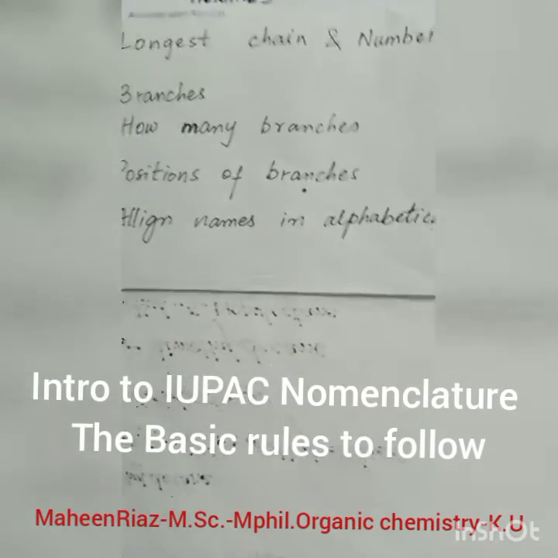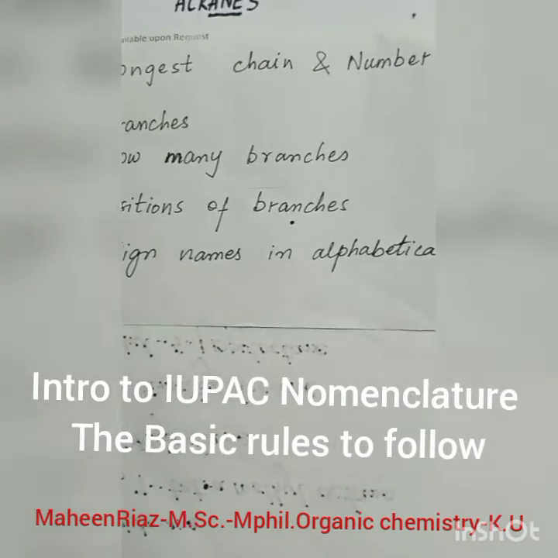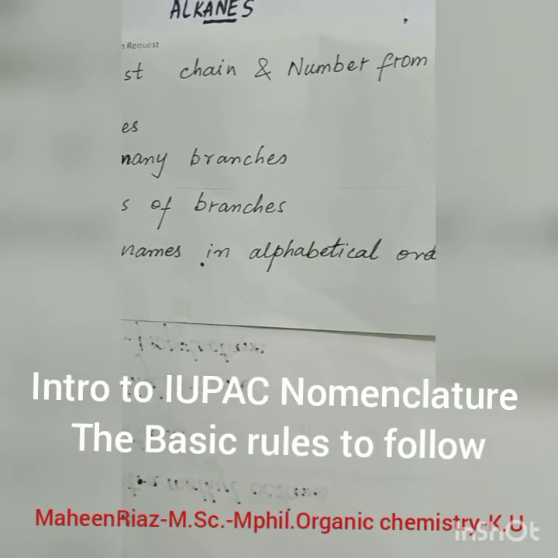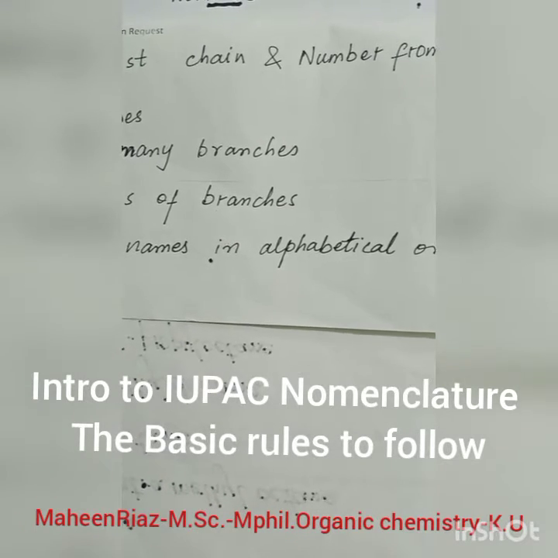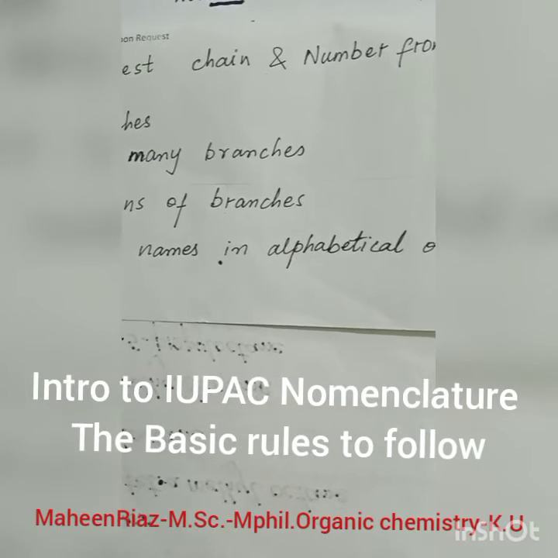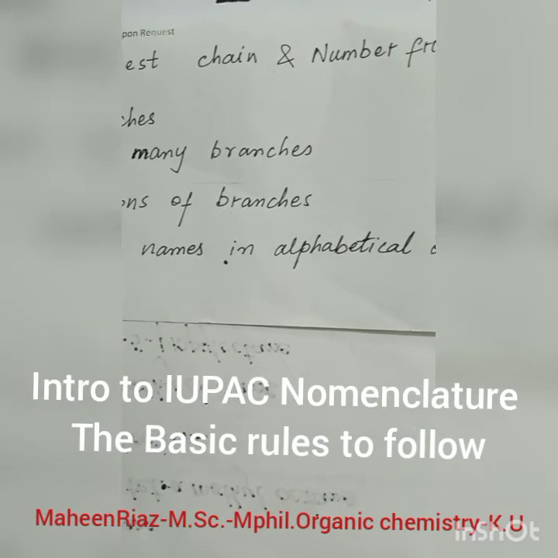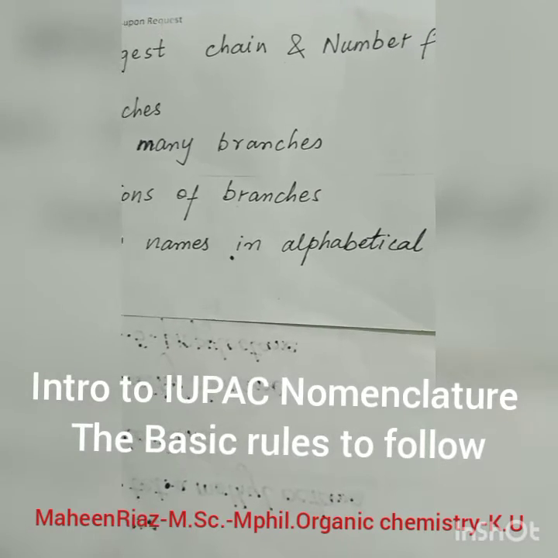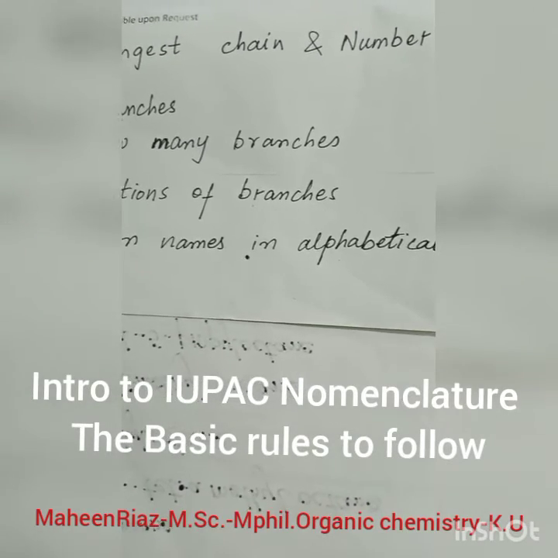Coming to the functional groups, we have learned a lot of functional groups in organic chemistry, but the first one is the alkanes. So we will start from alkanes. There are basically two types of nomenclature. The first one is to go from structures to the names. You are given the structure and you must know how to name it. The second is to go from name to structures. These two possibilities can be there in your exam. So we will learn each functional group one by one.